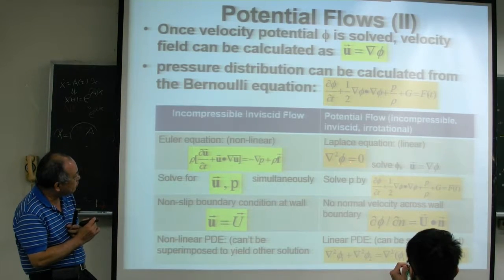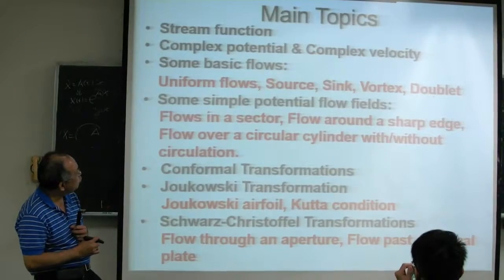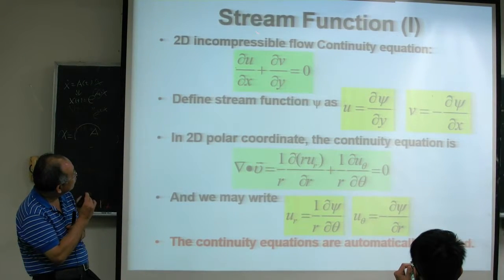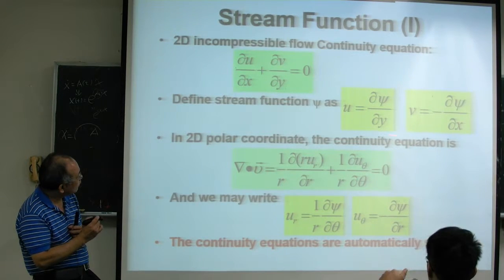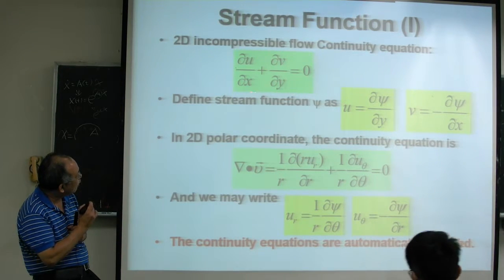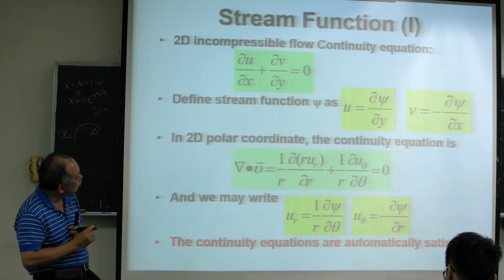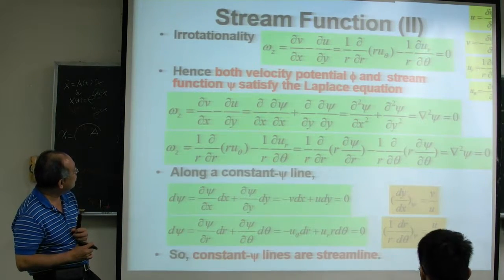So this phi is our so-called velocity potential, and we also introduced the so-called stream function. The stream function definition is like this. It also automatically satisfies our continuity equation. This is in Cartesian coordinates, and this is for polar coordinates.